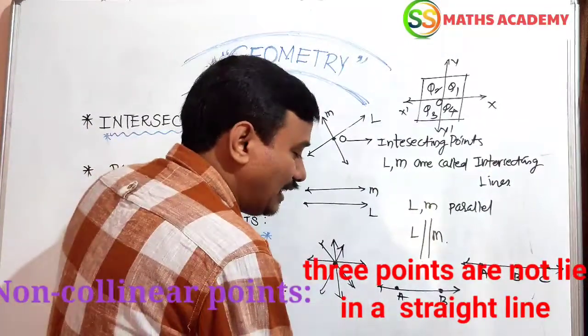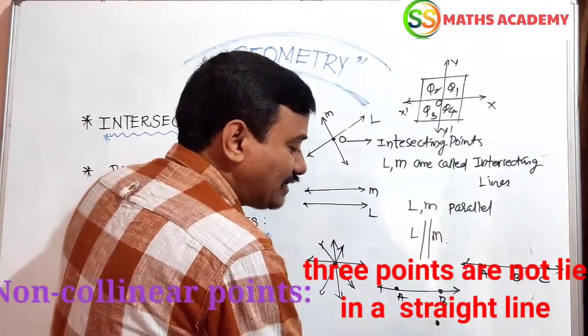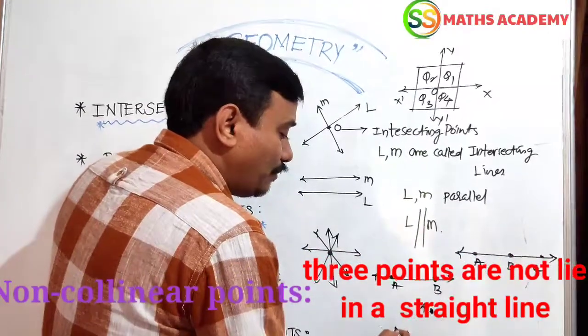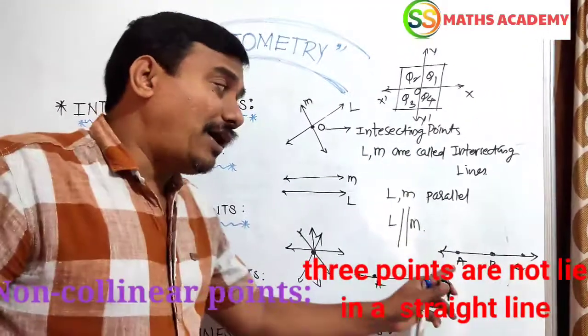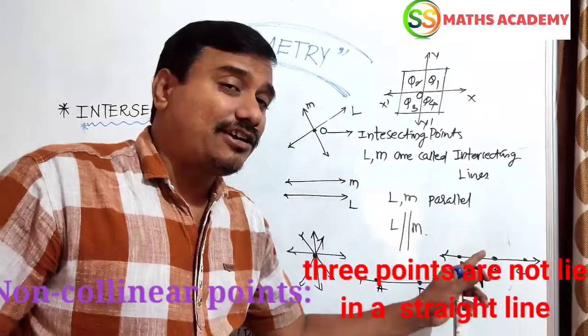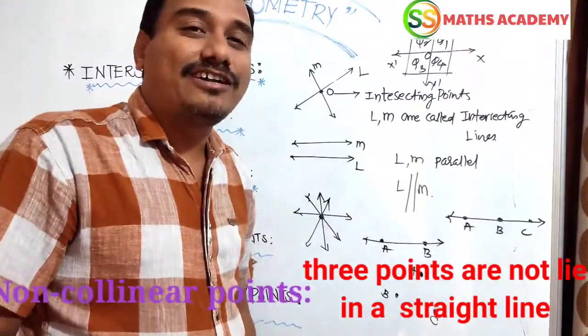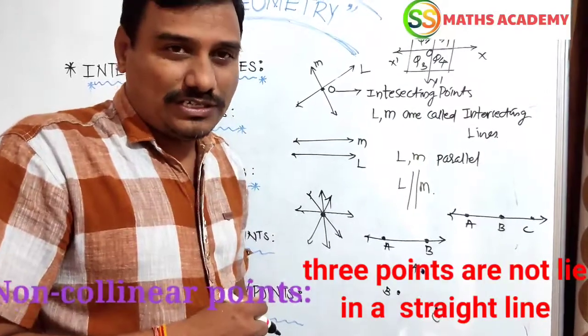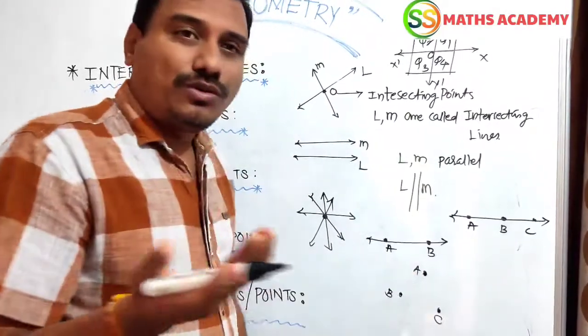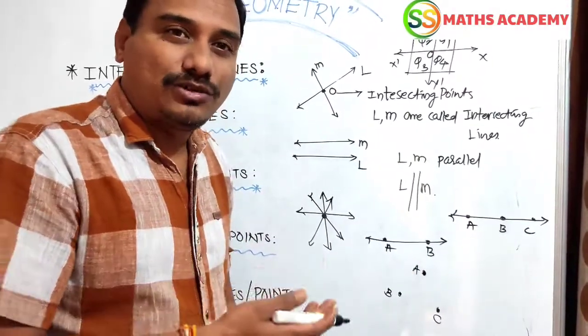It should be represented somewhere. Here A, B, C: if the 3 points are in a single straight order, we can draw one straight line. But if these 3 points are not in a straight order, how many lines can pass through them? Here, no line can pass through them.